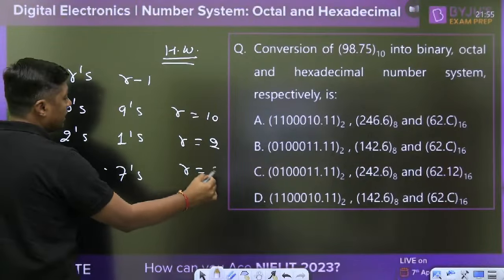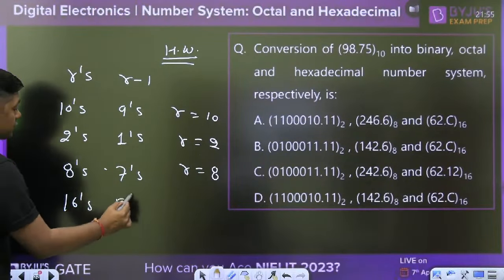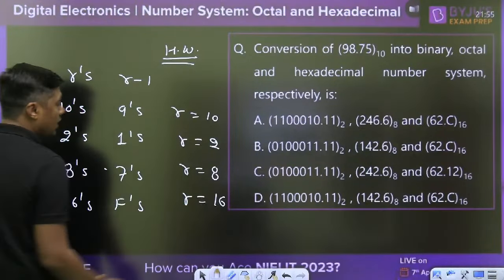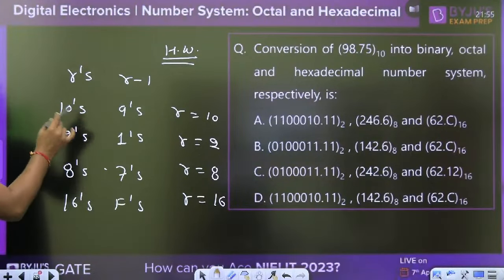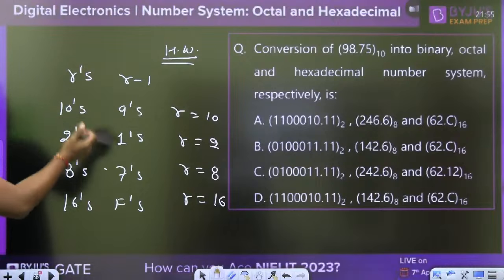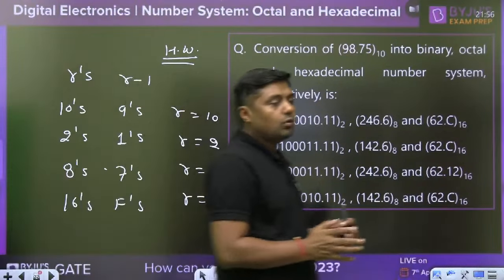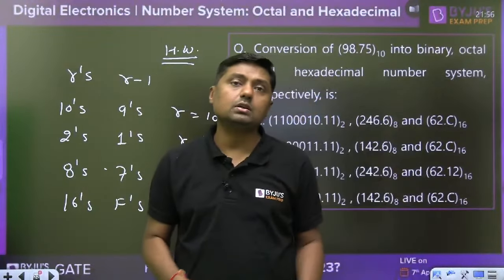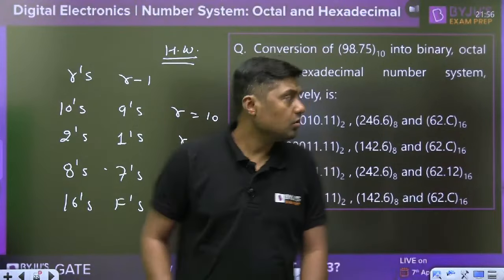Then the base is 8. Then we will discuss 16's complement and F's complement. F means 15's complement. Then the base is 16. And eventually we will get the general formula. So base, and what is the use of this 10's complement, 9's complement, 2's complement, 1's complement, and you will get the idea about the addition and subtraction. So how we are going to subtract the 2 numbers by using the complement method. Okay, this is the complement method.